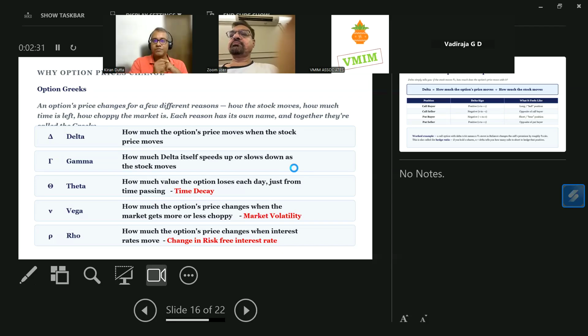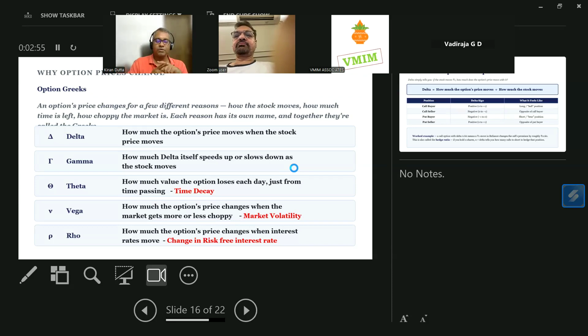What is vega? V for V. Vega stands for change in the option price with regards to market volatility. Just remember this. Theta is option price change with regards to time, which is time decay. V stands for volatility, which is your market volatility. Okay. What is rho?